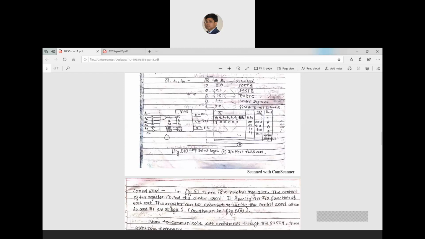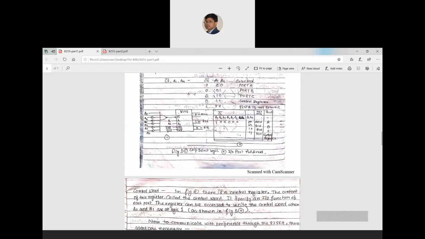You can understand by observing or by putting in the values. So which value combination do I have to select? I have to select the combination that will enable the chip select pin, and that is A7 as 1 and all other pins as 0. Only by giving this combination will the chip select pin be enabled, and any other combination will not enable it. You can try it by yourself also.